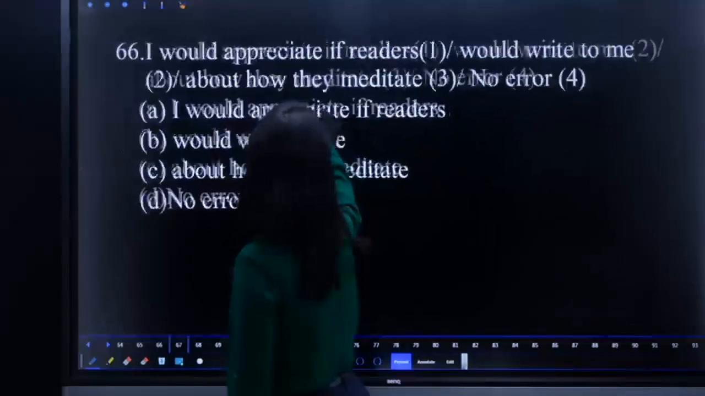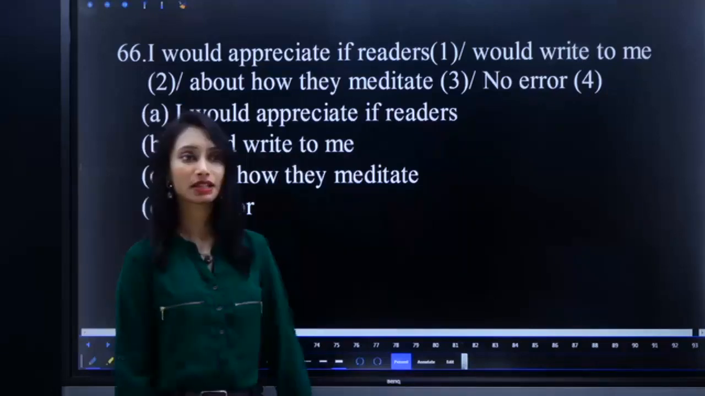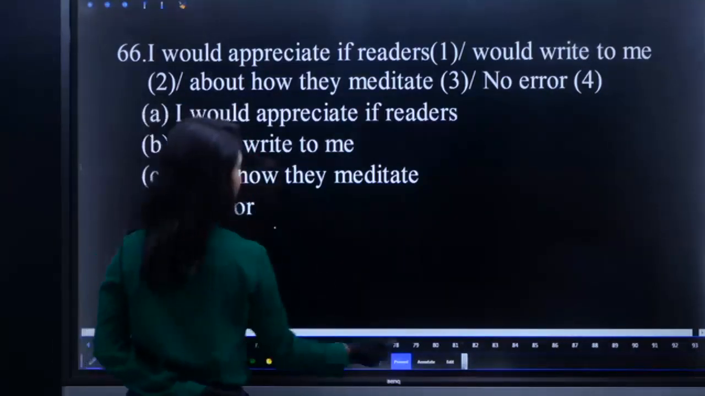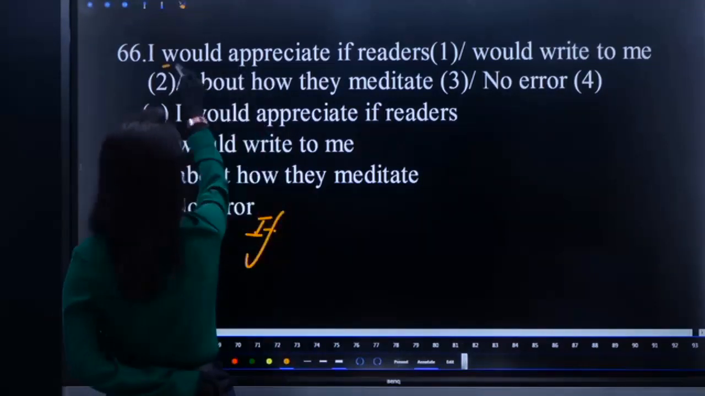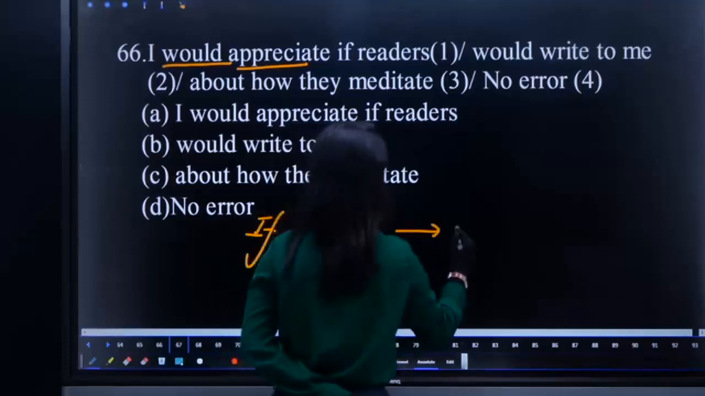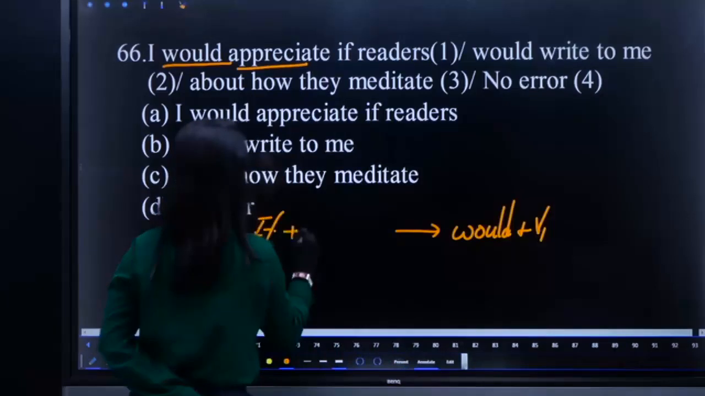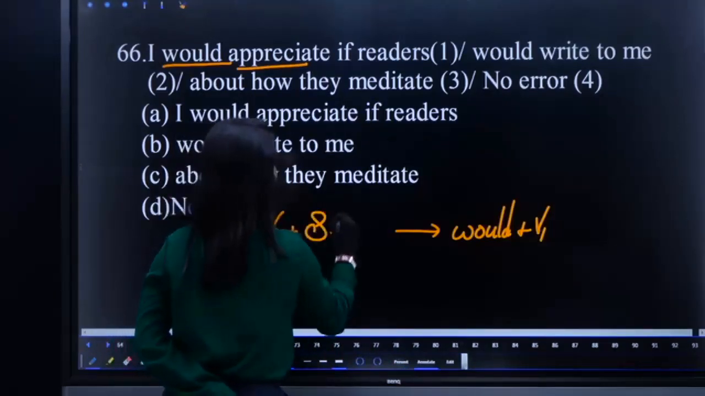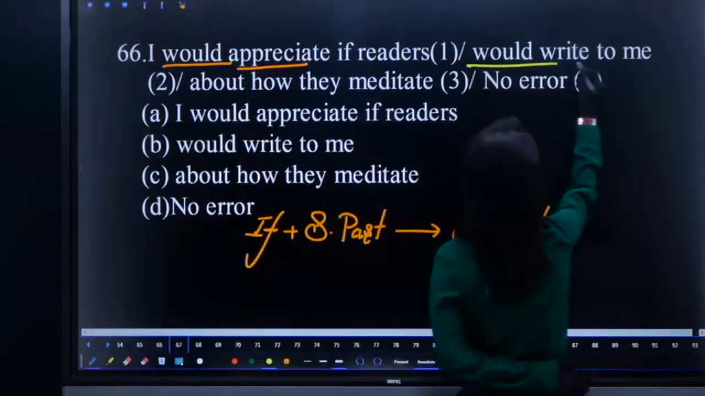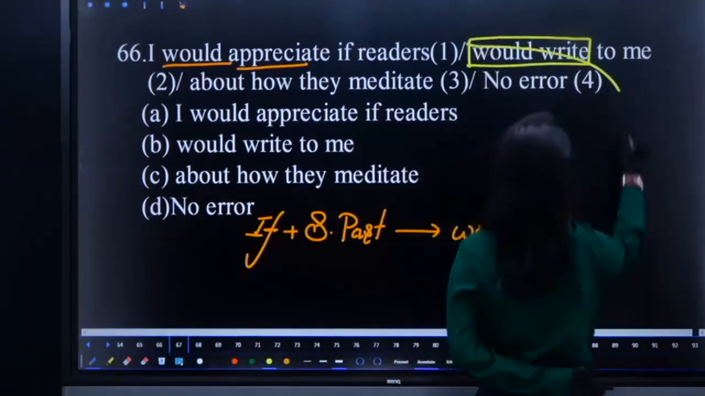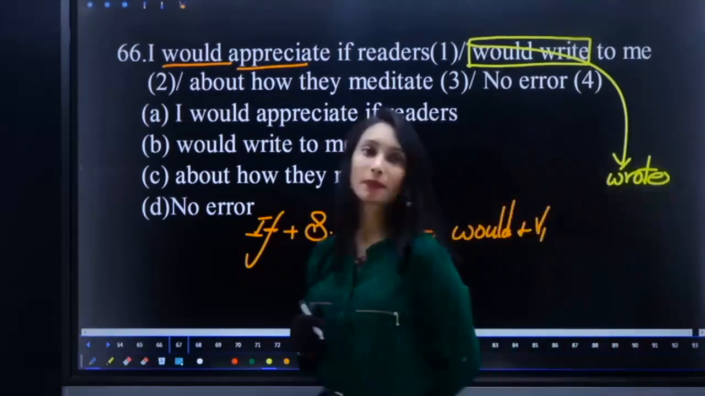66. I would appreciate if readers would write to me about how they meditate. What is the error here? See, again it is in an if clause. So the sentence is an if clause. So would appreciate, would plus V1. That means it should be if plus simple past. But is it in simple past there? No, right? What is there? Would plus V1 is there. It is inappropriate. So replace it with wrote, V2 form, simple past.